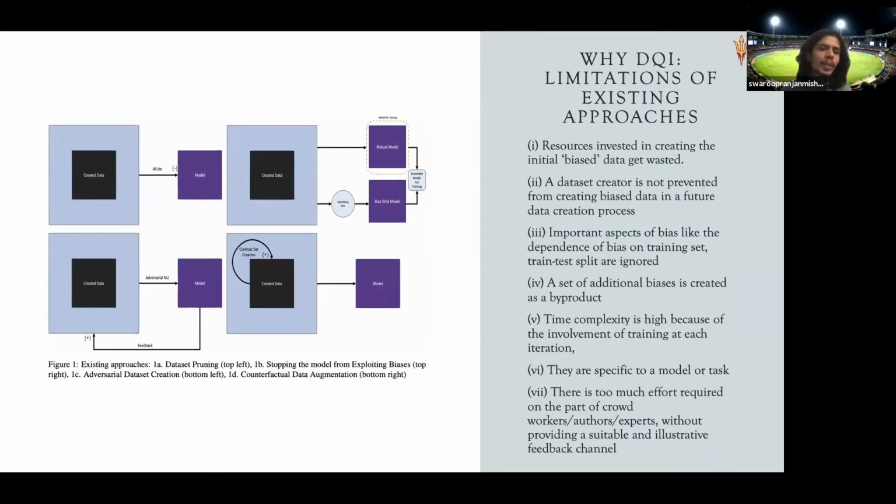And then the third one is the feedback approach, the recent work adversarial NLI, where they have humans in the loop and humans create harder samples that can actually fool the model. That's why they have this adversarial NLI.